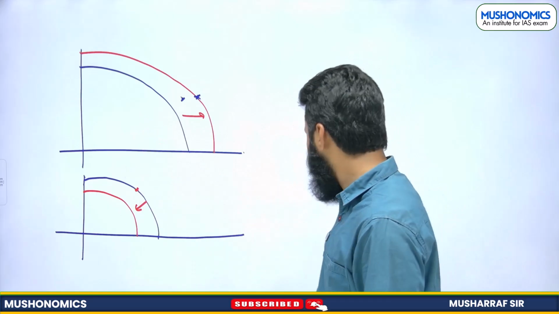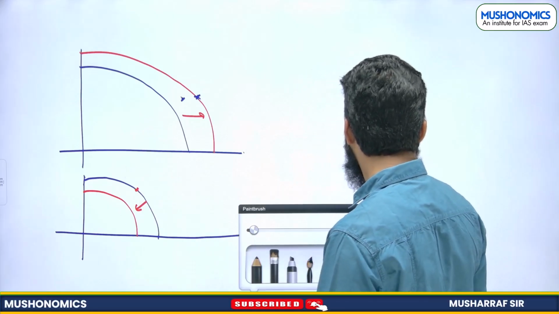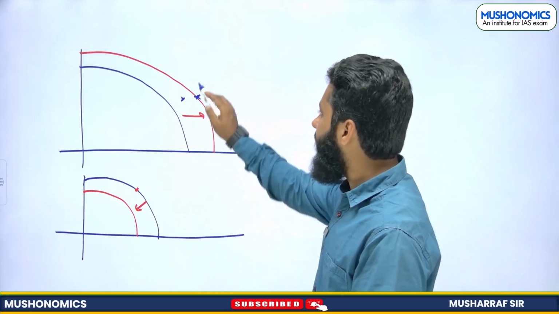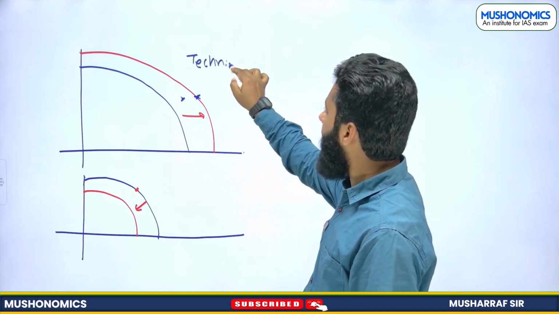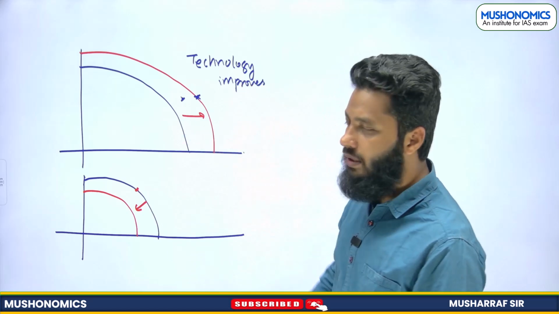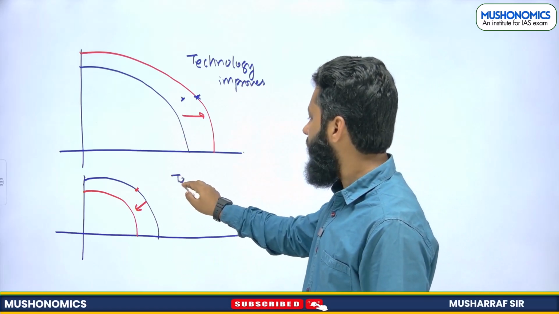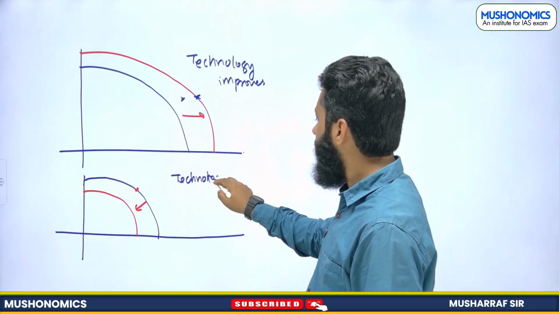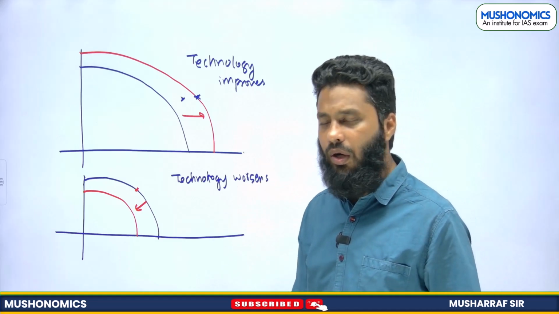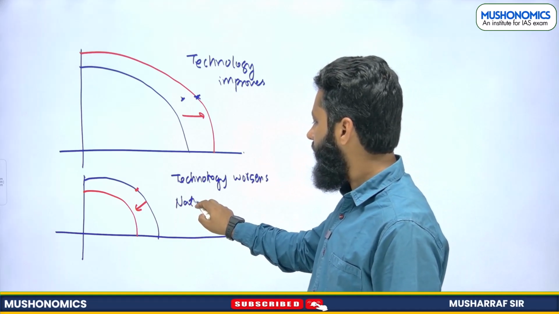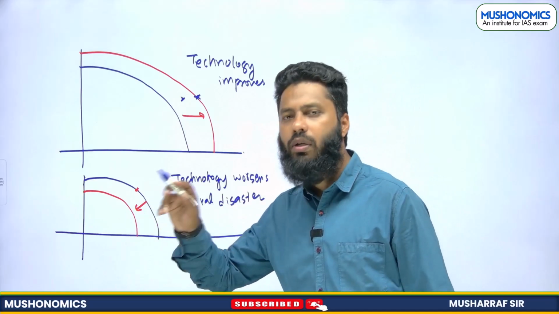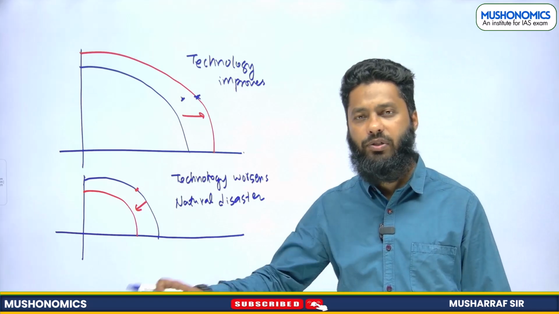So if technology worsens, or if a natural disaster or any disaster takes place, PPC will shrink, right?